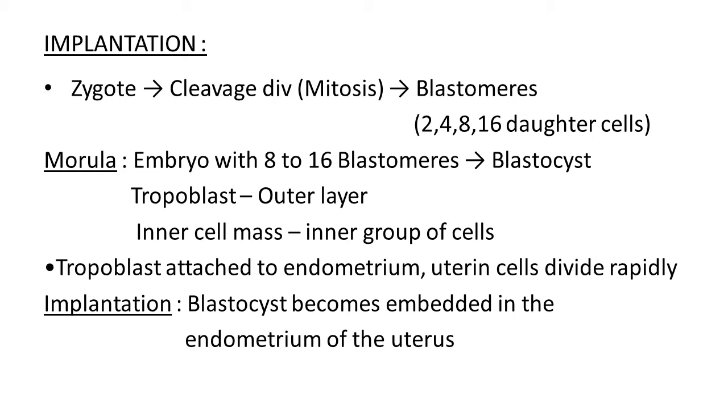So this way, after fusion of gametes, the zygote is formed. The zygote undergoes repeated mitotic division, blastomeres are formed, the morula stage comes, the blastocyst is formed, and ultimately in the wall of the uterus, the endometrium, implantation at this stage takes place.